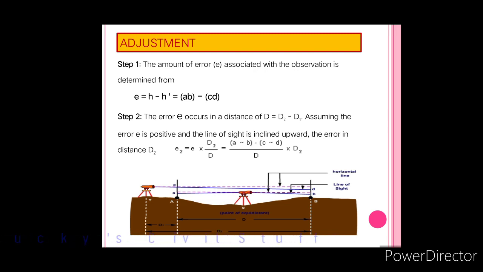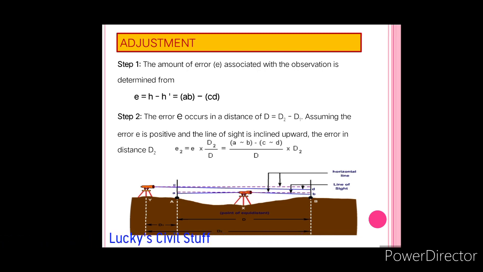Suppose I consider the error as negative, then the line of sight is inclined downwards and the correction will be positive. And this is the formula. E2 equals E, the amount of error, into the overall distance D2, divided by the actual distance between the two pegs, D. What is E? You already know, that is true difference minus apparent difference. By substituting here, you can calculate the amount of error at the far end.